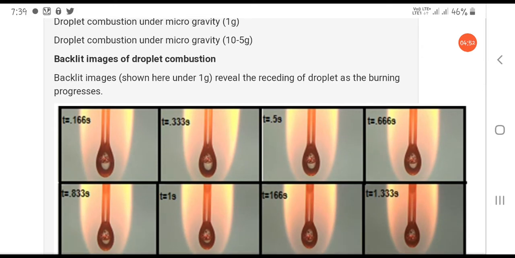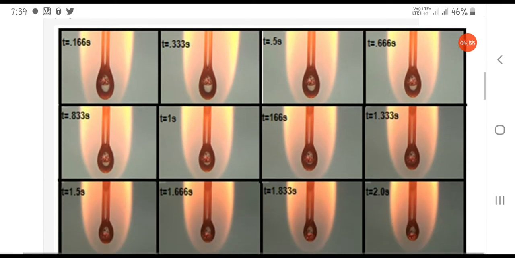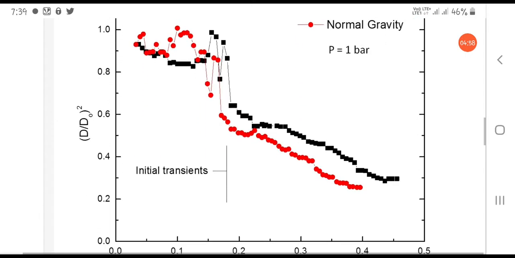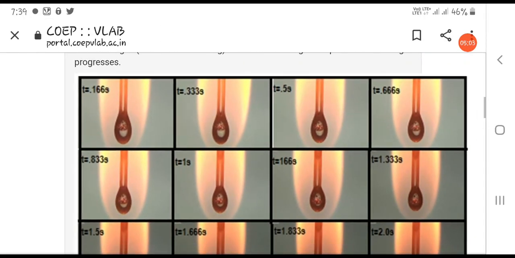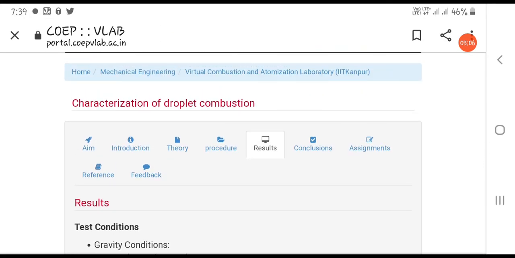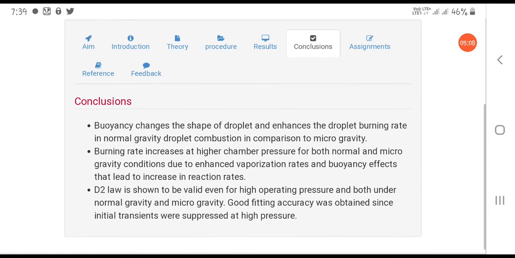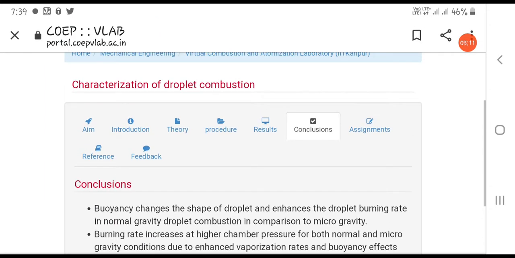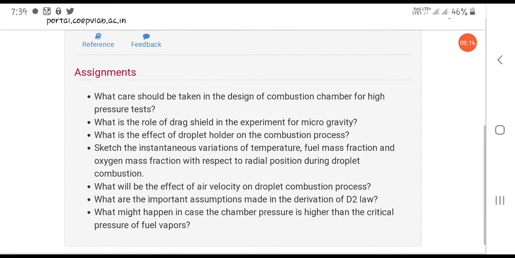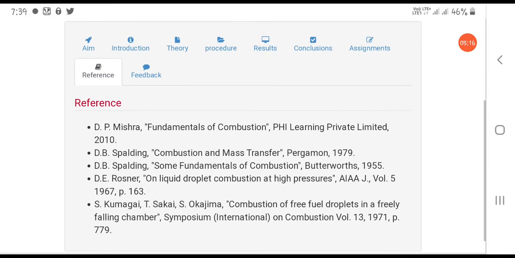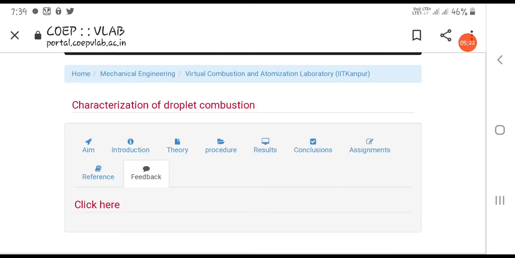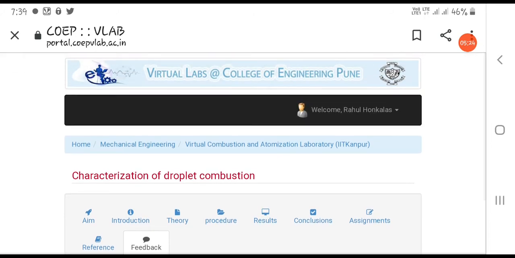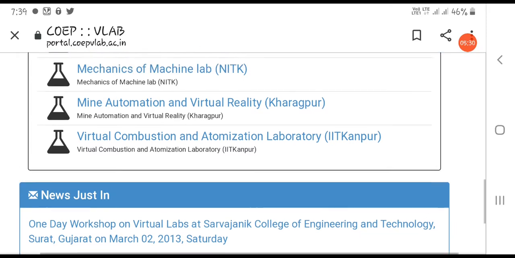Again, the result of this experiment is present over here. A few pictures or photographs, along with different graphical representations, are present over here. Very informative things are present. Then the conclusion of this experiment is present under the conclusion window. Again, a few assignment questions are present over here. Then the references, different book names and research paper names, and you can provide your feedback by clicking over here. So this way you can perform the experimentation. This is one example of a study type of experiment.